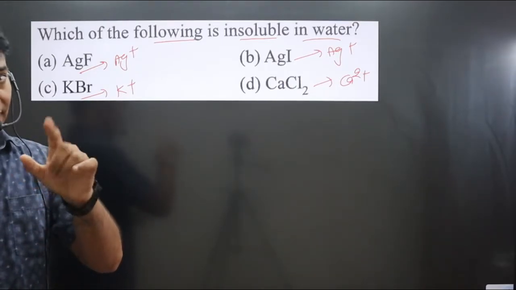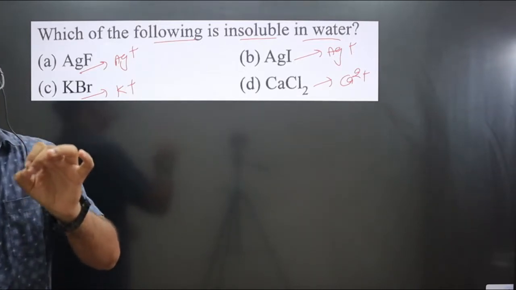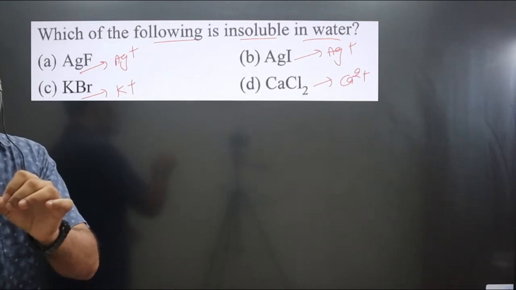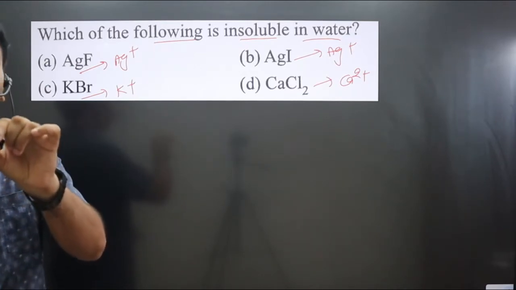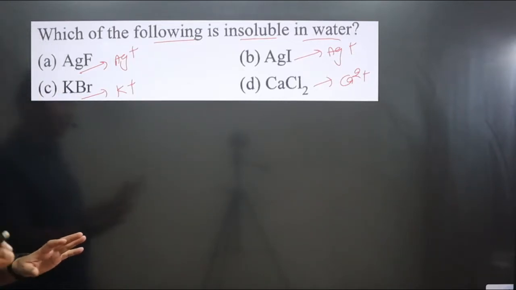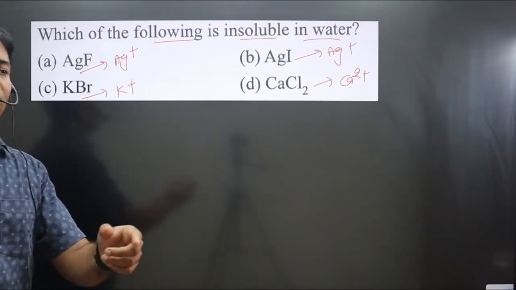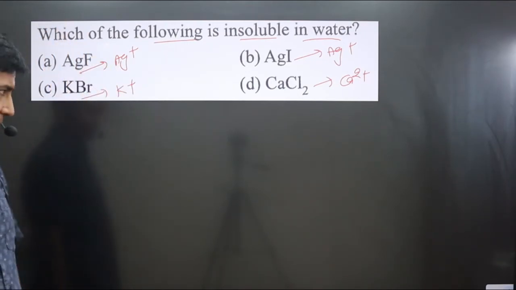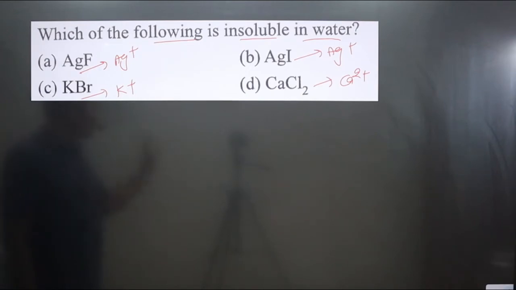Metal cation, I am talking about cation, having pseudo inert electronic configuration will have a higher polarizing power than the metal cation having inert gas electronic configuration. Pay attention carefully. I am talking about pseudo. The metal cation which has pseudo inert electronic configuration will have higher polarizing power, hence will have high covalent character. Pseudo means in the outermost shell d electron is completely filled.